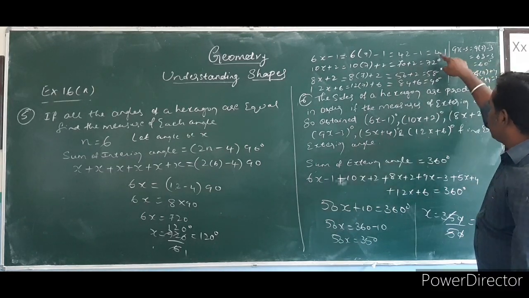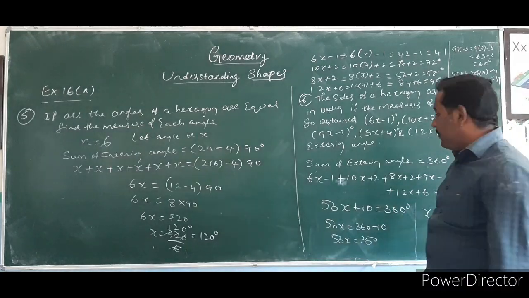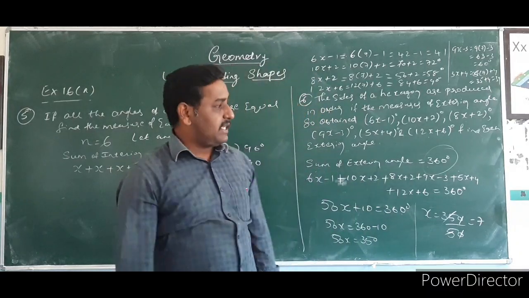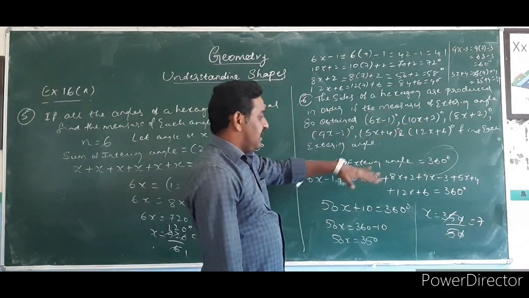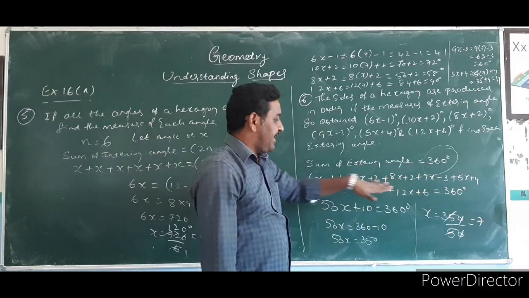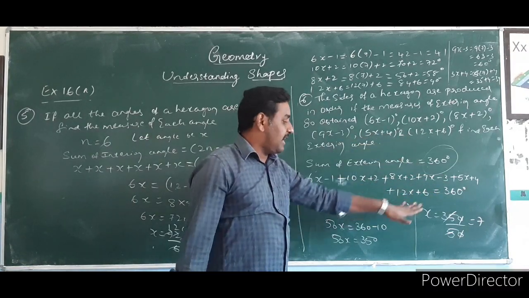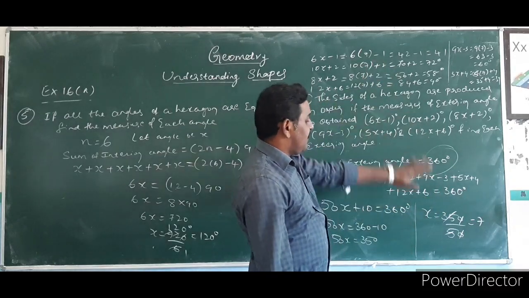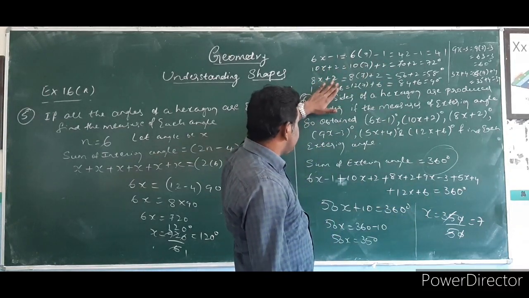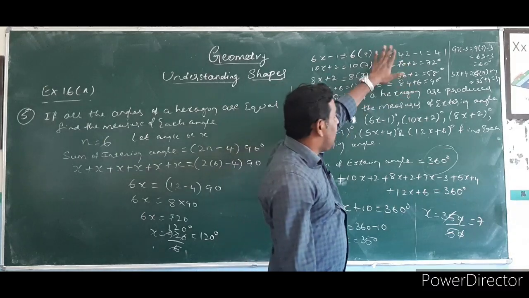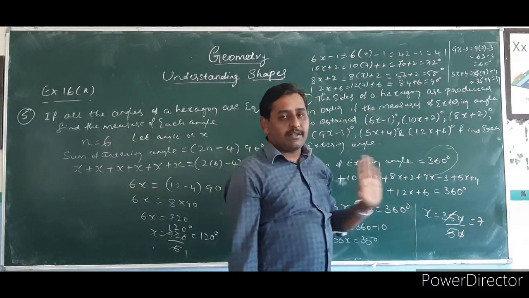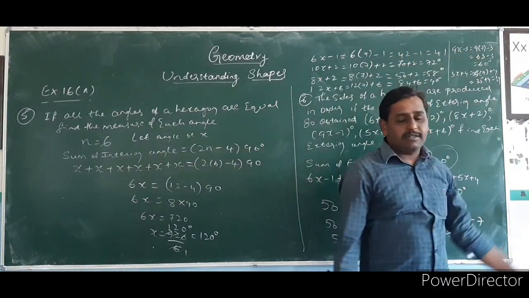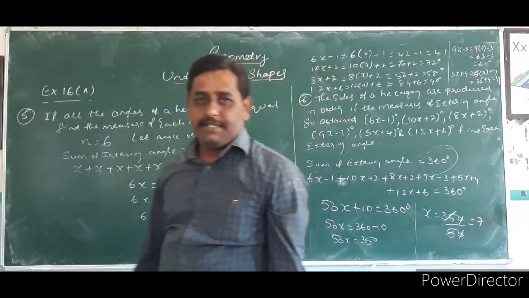So if you add all the exterior angles separately, the sum must be equal to 360 degrees. Don't get confused here. If they give the exterior angle expressions, add all those exterior angles. First you have to find the x value. After finding the x value, substitute it in each exterior angle and find the angles. If you want to check whether your answer is correct, just add all those angles. The sum must be equal to 360 degrees.